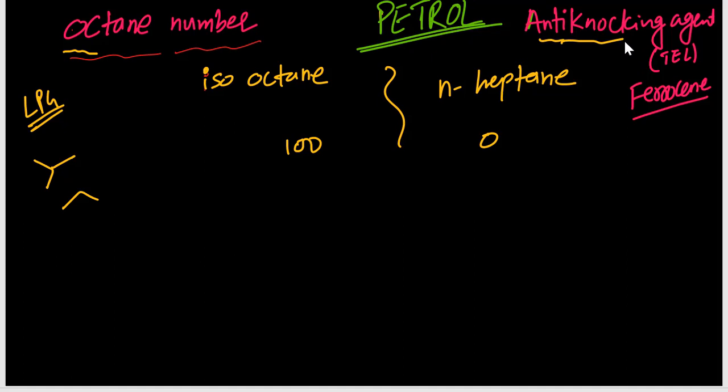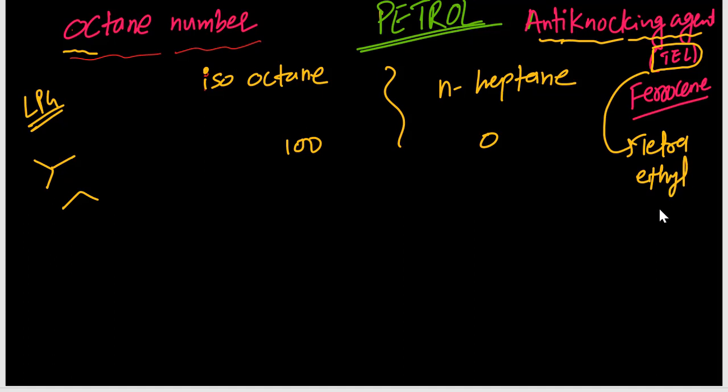That is the knocking. If you want to reduce the knocking, you have to add an extra substance, that is TEL. TEL's full form is tetraethyl lead.